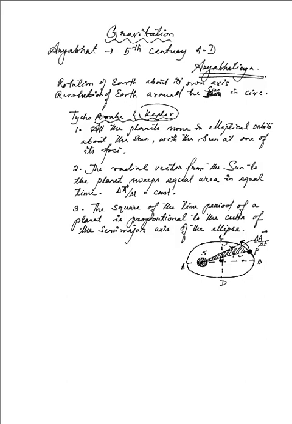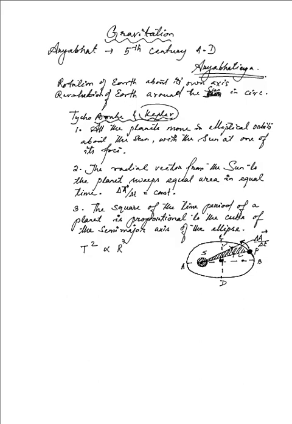So the rate of change of the areal vector is always constant for a planetary motion. And the third law is about the time period. Obviously it takes a certain amount of time, because it's a periodic motion, so it takes a fixed amount of time. The square of the time period is proportional to the cube of the semi-major axis.